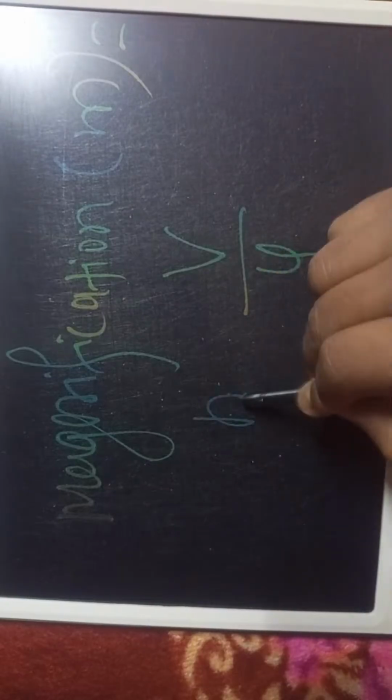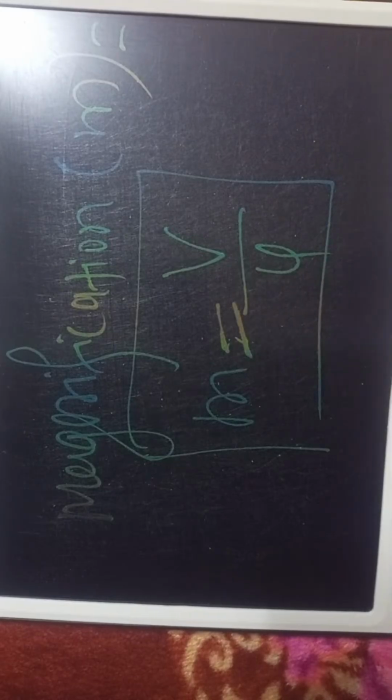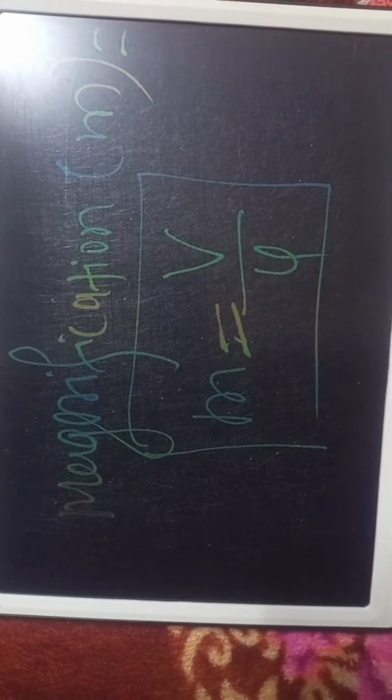Another formula is magnification. M is equal to V by U. So magnification M is equal to V by U, image distance by object distance. Now we'll provide some questions about wave.